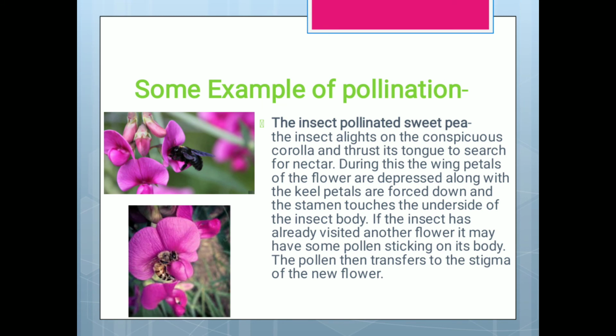Some examples of pollination: the insect pollinated sweet pea. The insect alights on the conspicuous corolla and thrusts its tongue to search for nectar. During this, the wing petals of the flower are depressed along with the keel petals, which are forced down, and the stamen touches the underside of the insect body. If the insect has already visited another flower, it may have some pollen grains sticking on its body. The pollen grains are then transferred to the stigma of the flower.